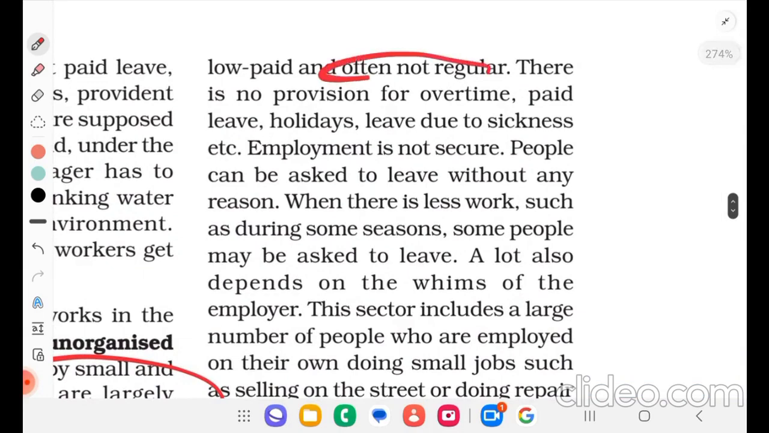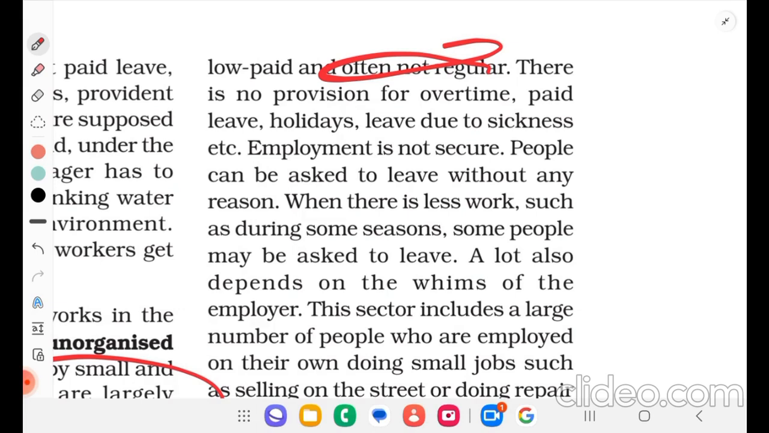There is no provision for overtime, paid leave, holidays, leave due to sickness, etc. Employment is not secure. People can be asked to leave without any reason. When there is less work, such as during some seasons, some people may be asked to leave. A lot also depends on the whims of the employer.